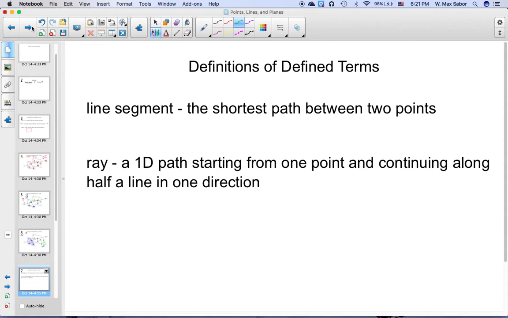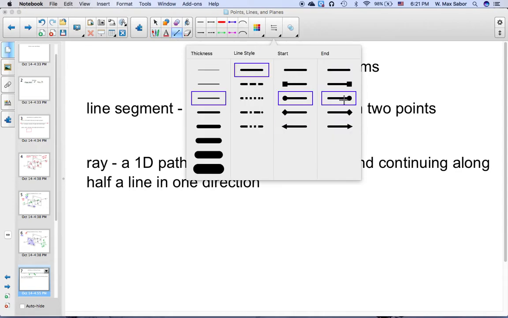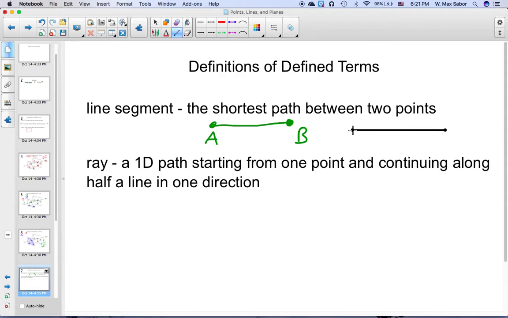Defined terms are based off of the undefined terms. A line segment is the shortest path between two points. I should probably draw a line segment. So the shortest path between A and B here is that straight line segment. Apologies because I'm not drawing perfectly straight. I guess it would look more like this. Those two dots at the end are just for us to see where it starts and where it ends. Those dots aren't actually going to take up space.